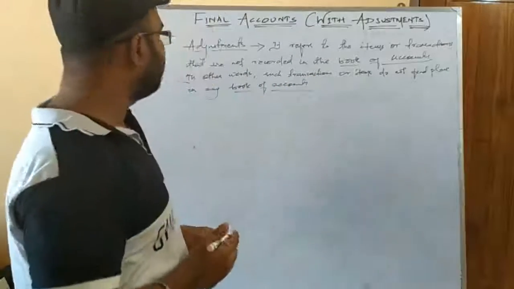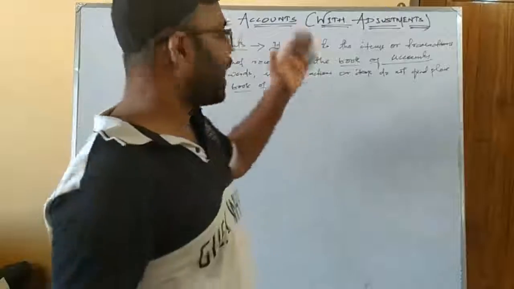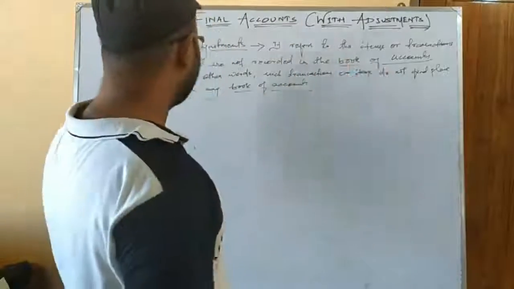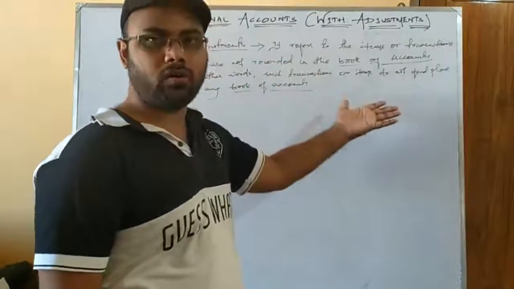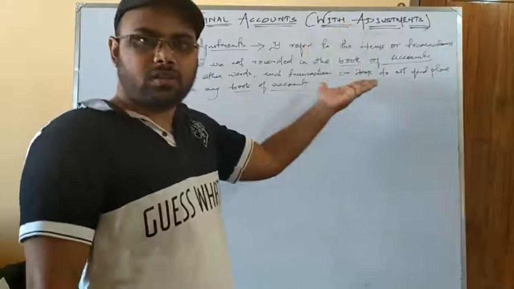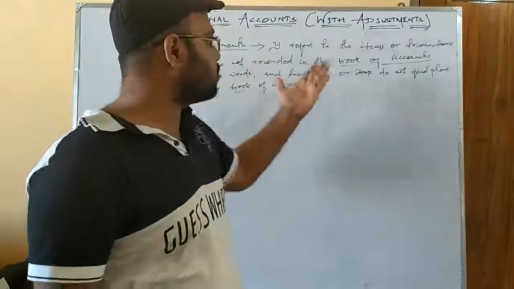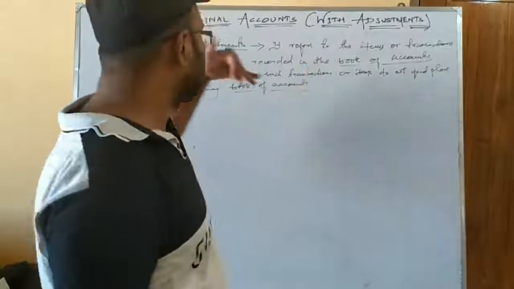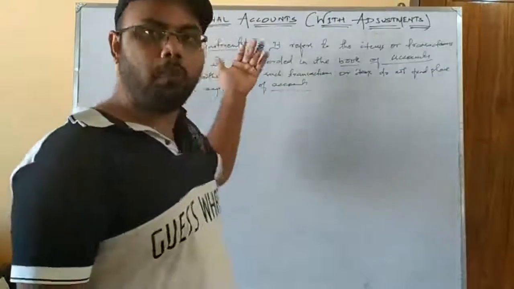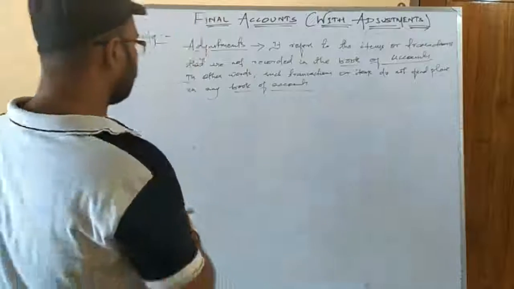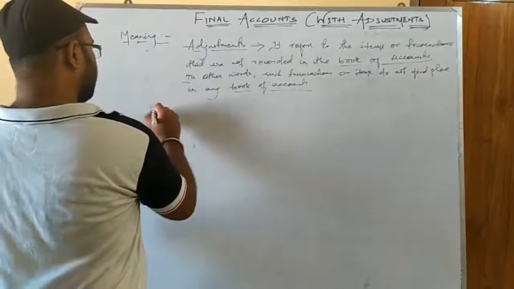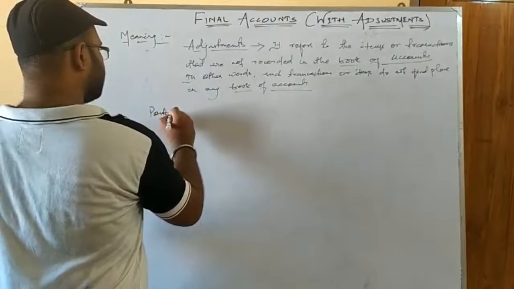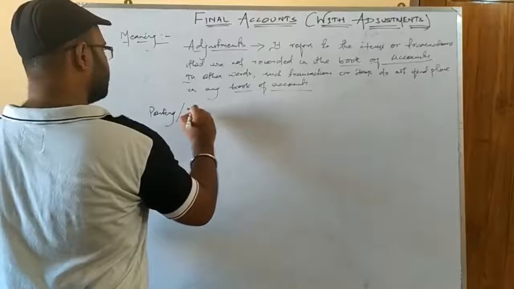So what did I write here? Adjustment means it refers to the items or transactions that are not recorded in the book of accounts. The same thing, synonymously, you can say: such transactions or items do not find place in the book of accounts. Now what do we call it when you post? Posting or treatment means you have to post these transactions in your financial statements.